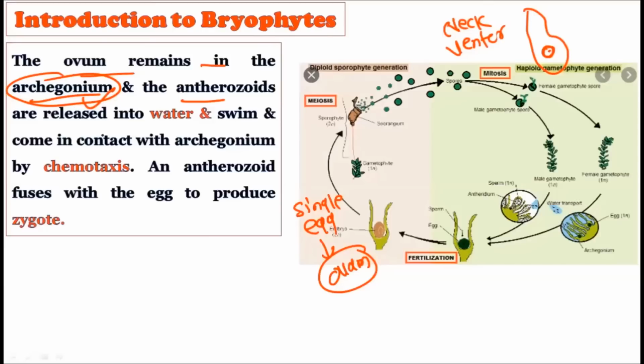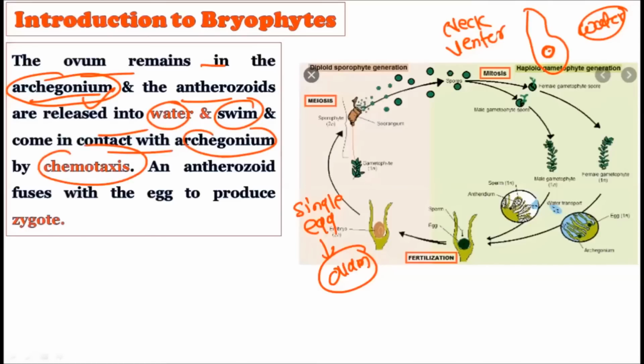While the anthrozoids are released in the water, as we have rightly described for the bryophytes before, they require water for their fertilization. So these anthrozoids are released in the water and they swim, and they come in contact with the archegonium by using chemotaxis, that is, they are using chemical signals. Some types of chemicals are released by these archegonia, and these chemical signals are received by the anthrozoids.